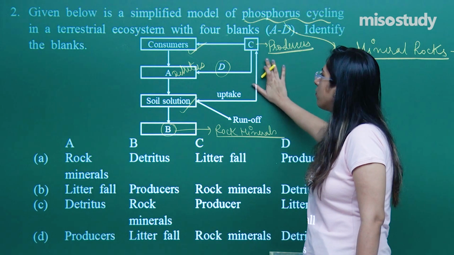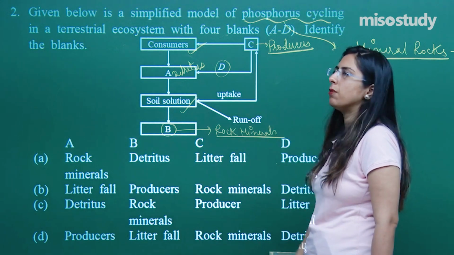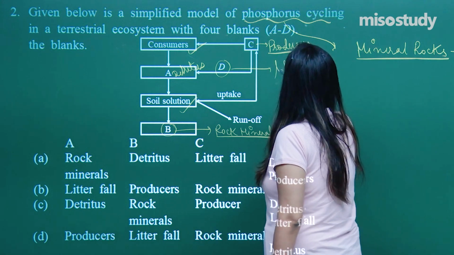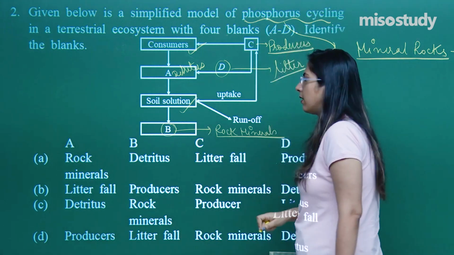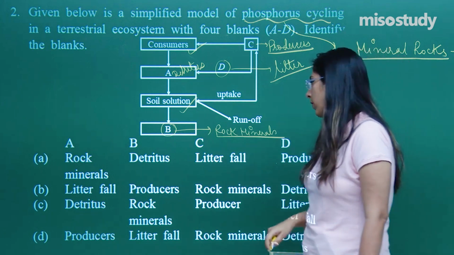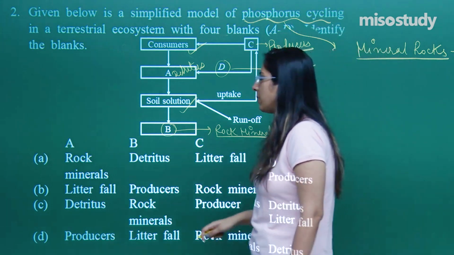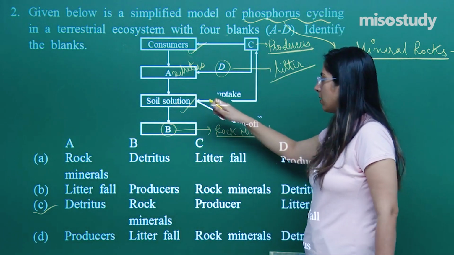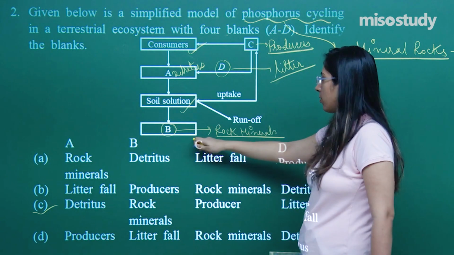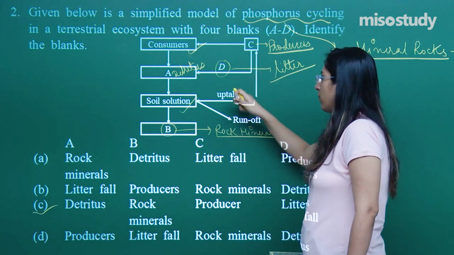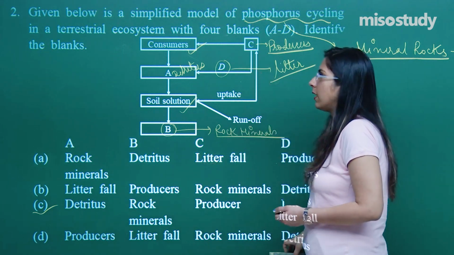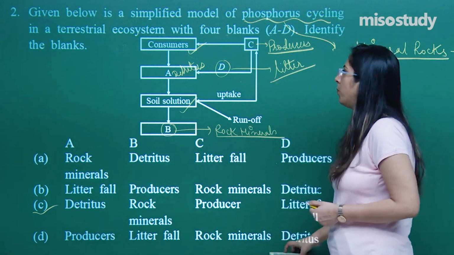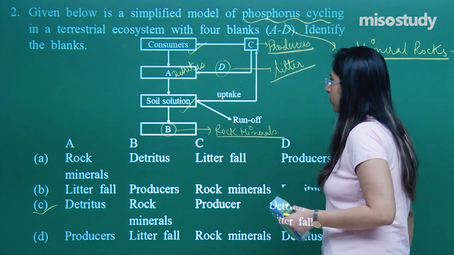Now from the producer, what also happens is that it is acted upon by the detritus. That is called litter. Fallen leaves come under this category. So when we look at the options, C seems to be the correct one, where A is a detritus, B is rock minerals, C are the producers, whereas D is the litter, right? So the correct option for question number 2 is option C. Hope this question is also clear to you.